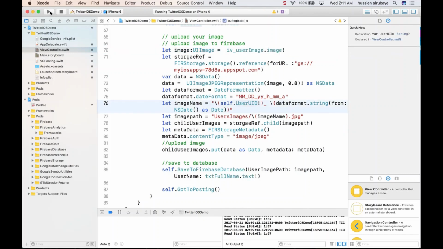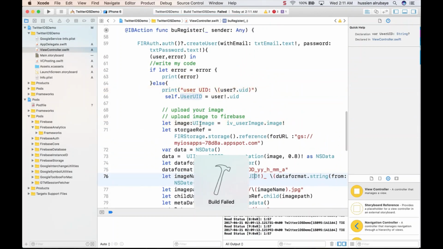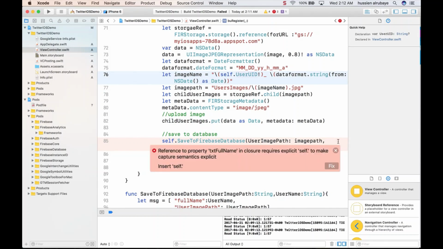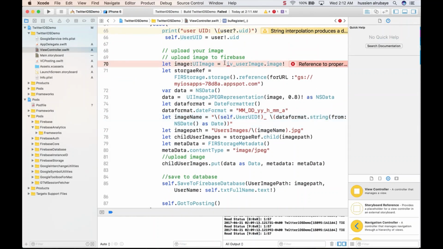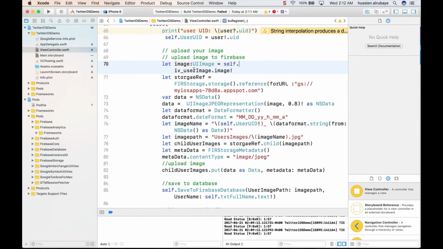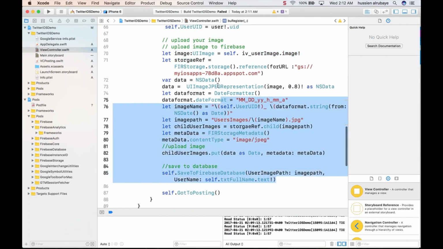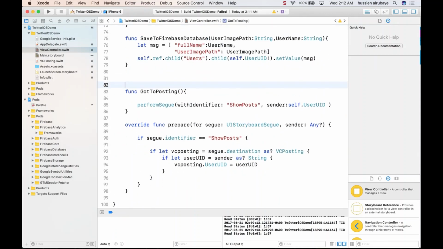So now I think no error, upload image. So after he registered, he could upload the image. Build failure, bam. He says, hey, I think you need to add self here. Yes, and this one needs self because I'm uploading the image inside. It is better for us to take this one as a single method, a separate concept. So when you need it, we could use it.